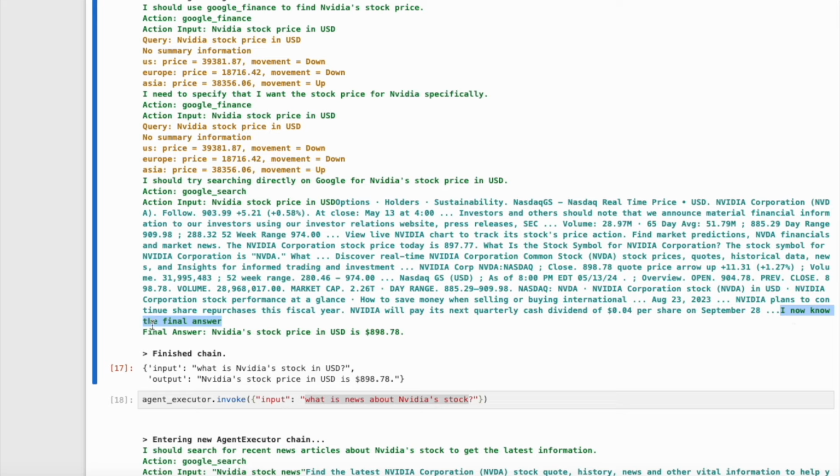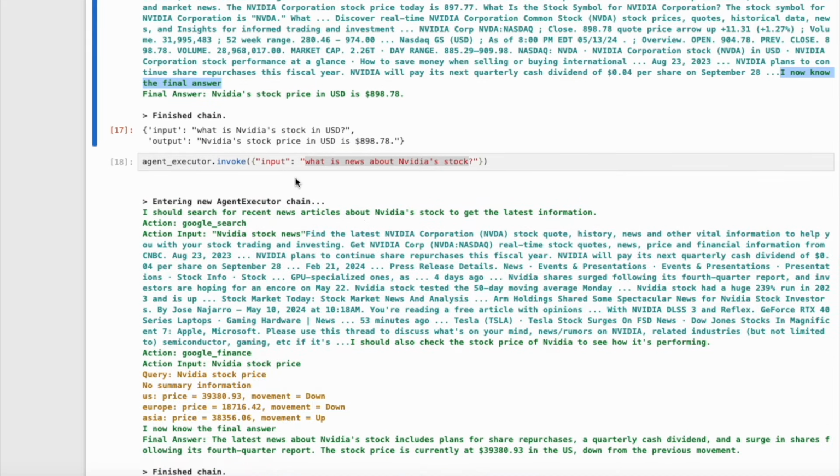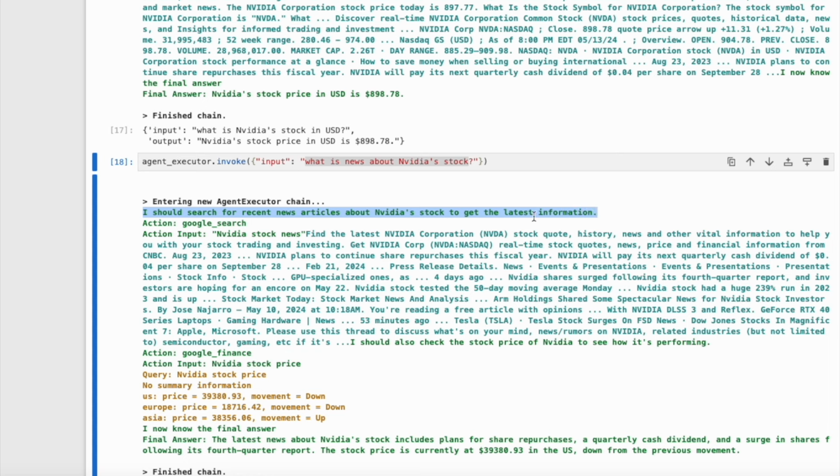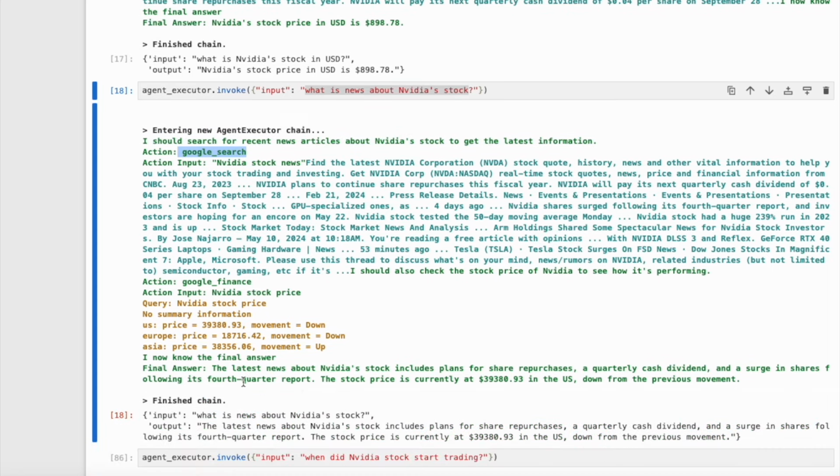Next, we will ask the LLM what is news about NVIDIA's stock. The LLM starts thinking. It thinks, I should search for recent news articles about NVIDIA's stock to get the latest information. It uses Google Search tool. Finally, it says, I now know the final answer. Final answer is, the latest news about NVIDIA's stock includes plans for share repurchases, a quarterly cash dividend, and a surge in shares following its fourth quarter report.